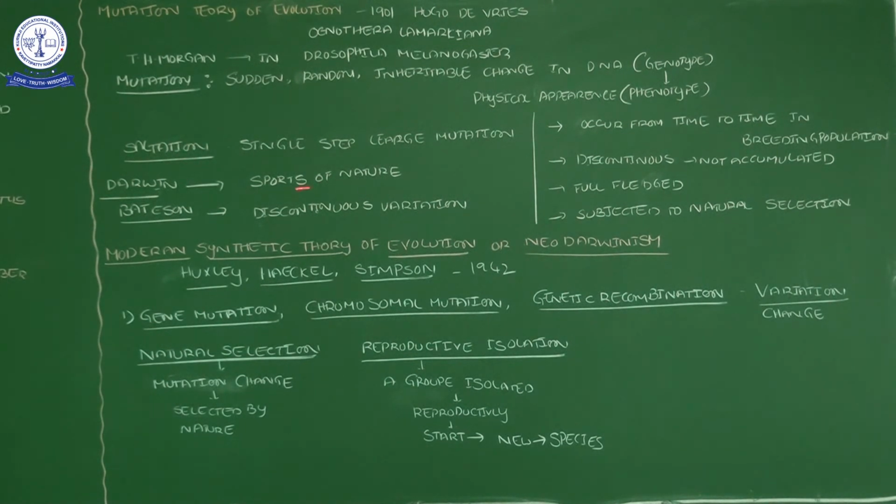What he said was "sports of nature", a very important, meaningful statement. Here mutation means any change that happens in the DNA leads to physical changes, a change in physical characteristics. Such a type of change we have not seen in the previous organisms. So suddenly a new character will appear. Any new character appearing in one population, that we call a sport of nature.